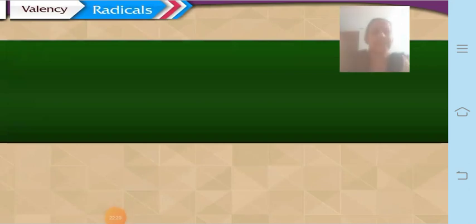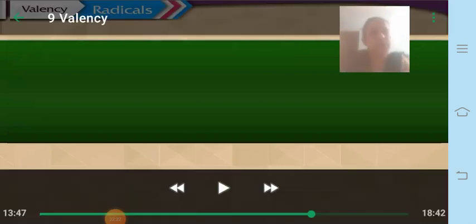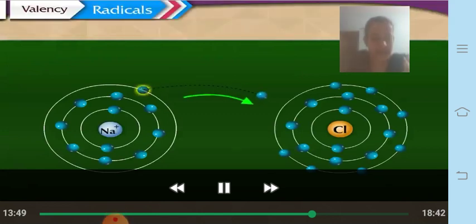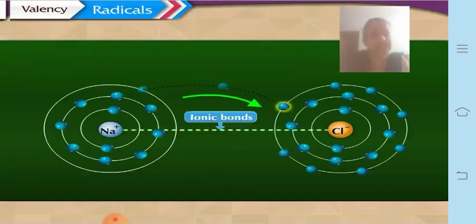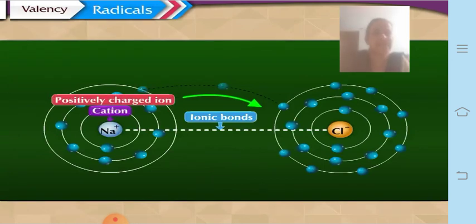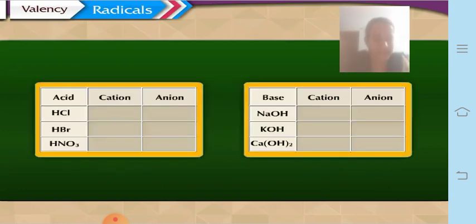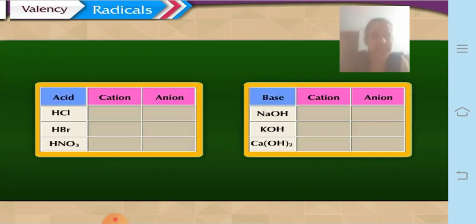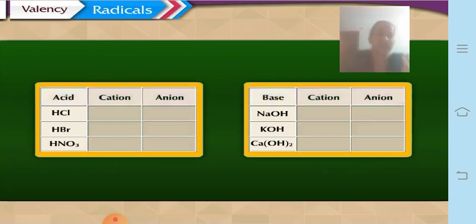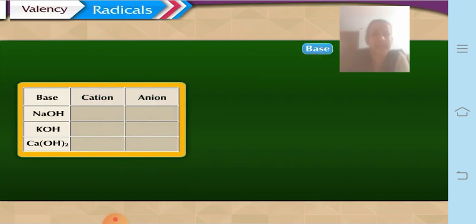So now let us learn about the radicals. We know that compounds with ionic bonds have two constituents: the positively charged particle is called a cation, and the negatively charged particle is called an anion. They take part independently in chemical reactions and are therefore called radicals. Now let us try to find the acidic radicals and basic radicals.